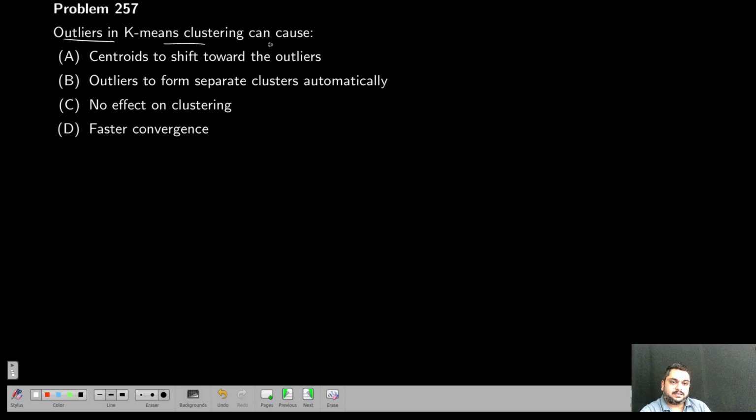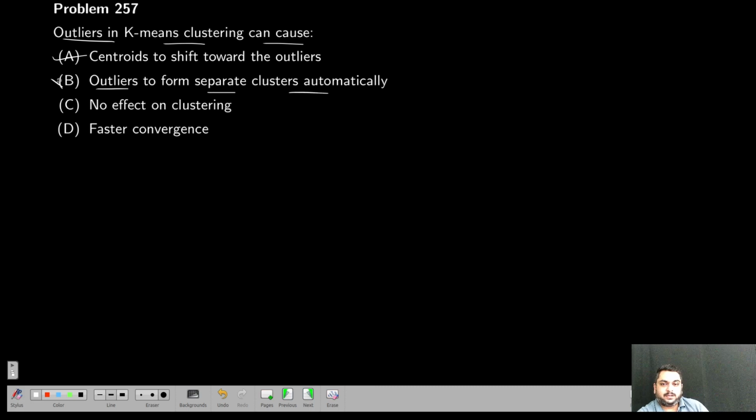Outliers in K-Means clustering can cause what? Let's see how outliers impact the K-Means algorithm. Centroids to shift towards the outliers. Yes, this will happen, because if the outlier is too distant from the actual clusters, then the cluster center will shift to include that outlier point. Outliers form separate clusters automatically?